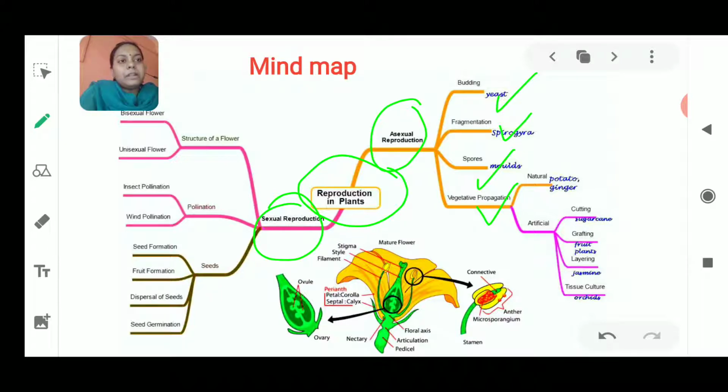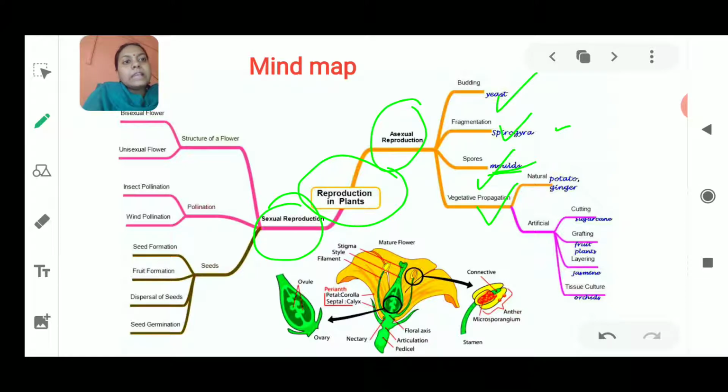Next is fragmentation, in which I am going to discuss one of the algae which undergoes this process of fragmentation. Okay, next the spore formation is also happening, and this takes place in the molds. Okay, so we are going to study only these examples which are given in your NCERT book.